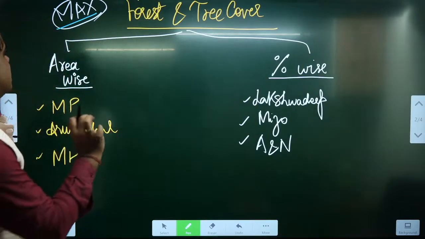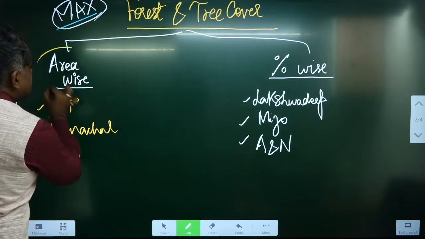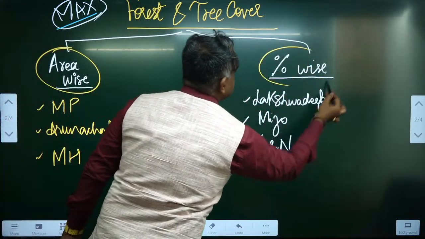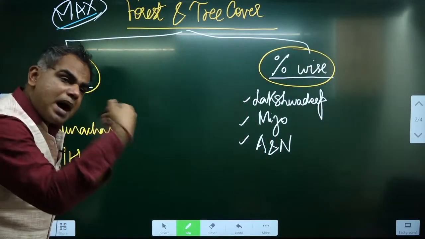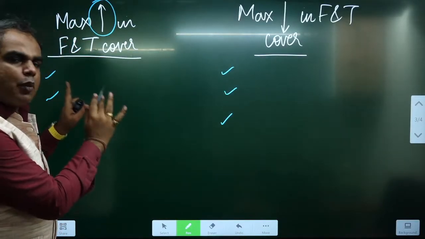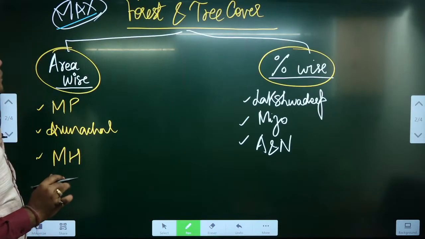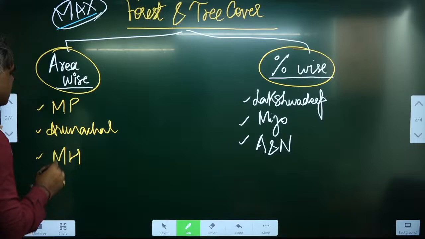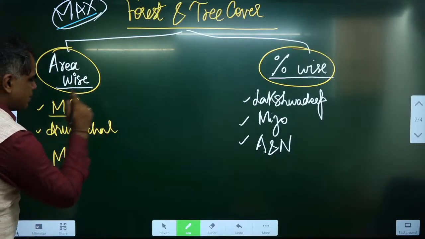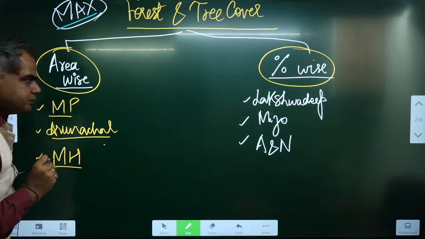What I am saying is, maximum forest and tree cover combined, area wise where is it highest, percentage wise where is it highest. After that I will go to where the maximum increase has been seen in this report, and where has been the maximum decrease. Okay, area wise still MP maximum, Arunachal maximum, and now you have Maharashtra.